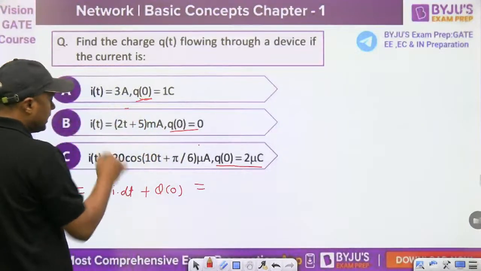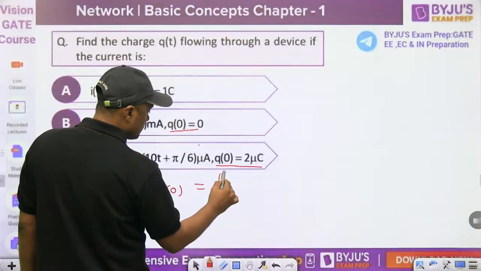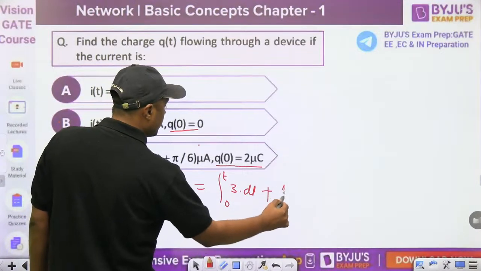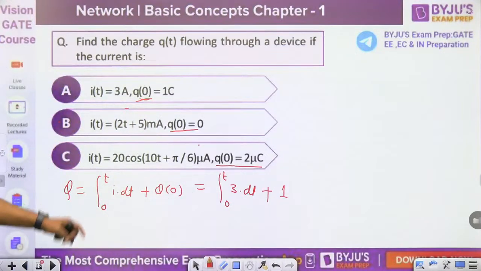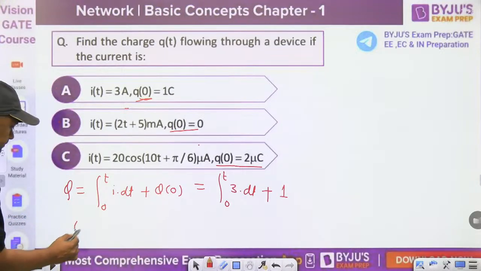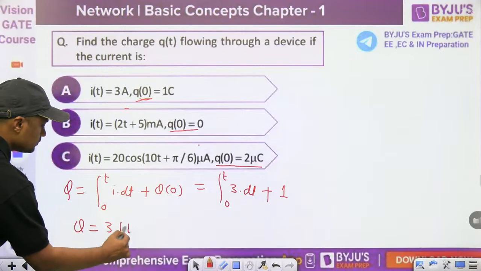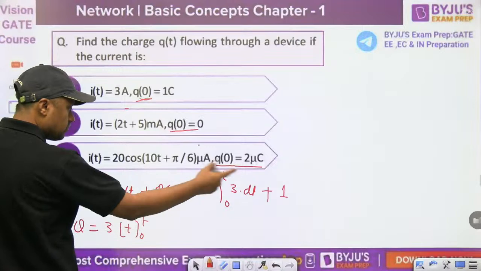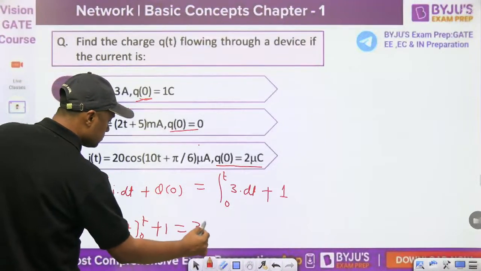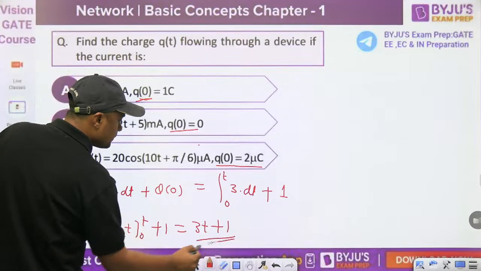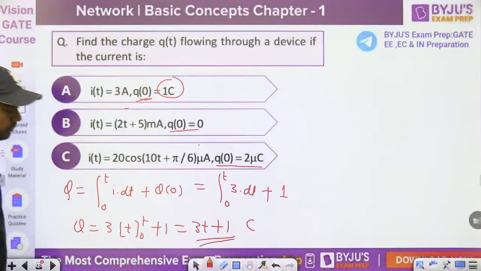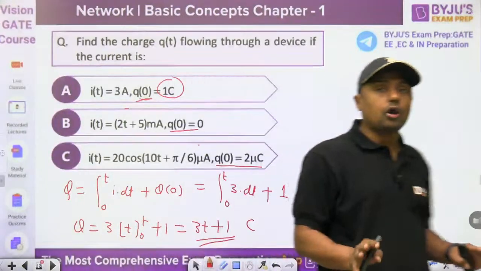Here this is a constant current, so the integration of 3 dt plus the initial charge, which is 1 coulomb, will become 3t plus 1. That is the answer for this question. It is in coulomb, because the initial charge is in coulomb and that's why it will remain in coulomb. The current is 3 ampere, and 3t plus 1 is the general formula for this one.